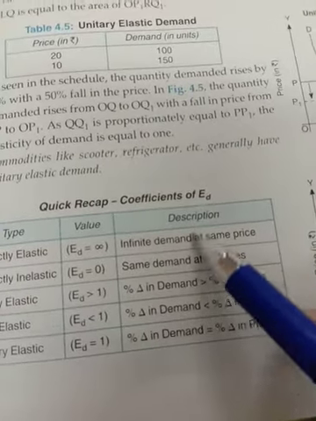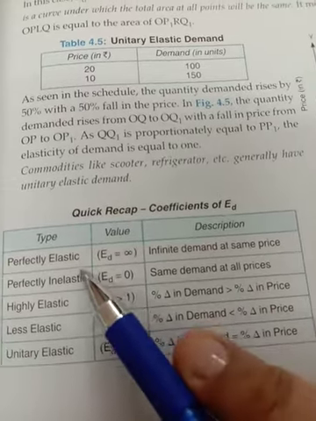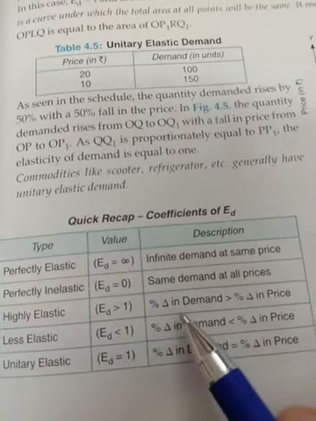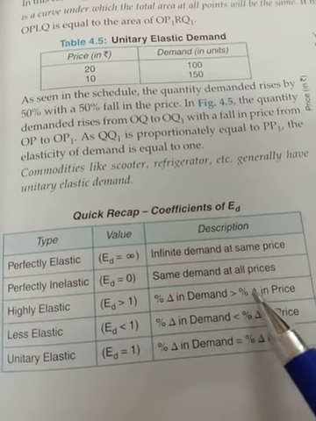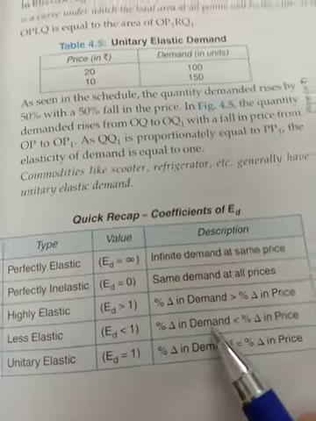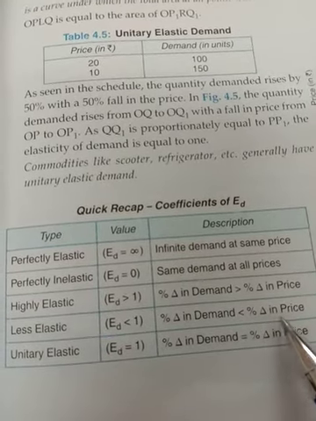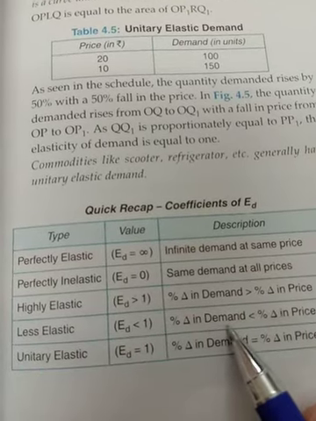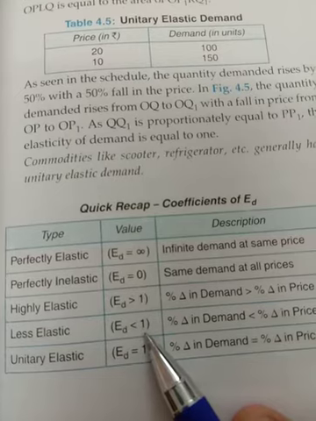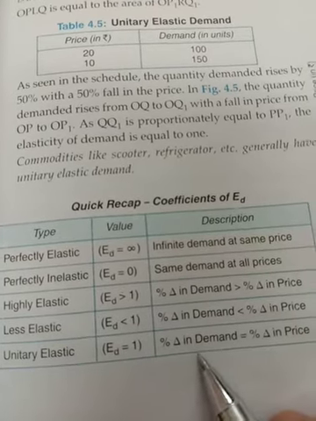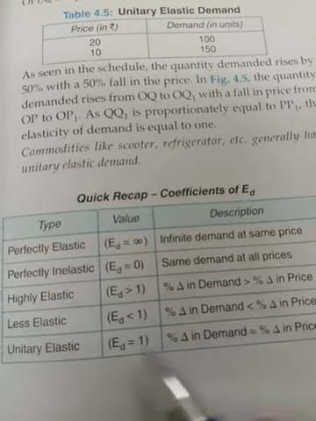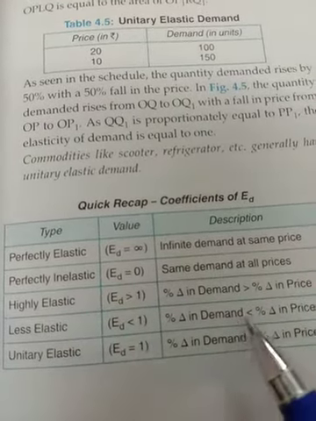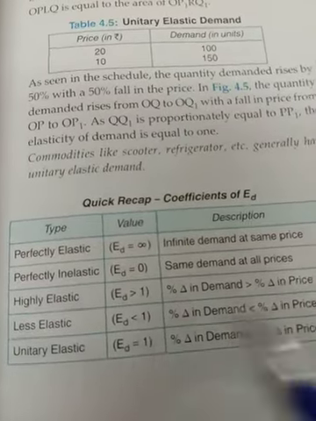This can also be said: infinite change in demand, elasticity of demand is equal to infinity. Same demand at all prices, 0. Percentage change in quantity demanded is more than percentage change in price, that is more than 1. Percentage change in price is more than percentage change in quantity demanded, that is less than 1. And here percentage change in quantity demanded is equal to percentage change in price, that is equal to 1. So when the change in demand is more, it is more than 1. When the change in demand is less than change in price, that is less than 1.